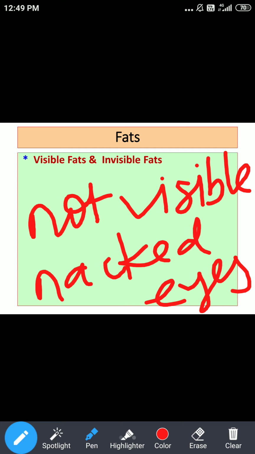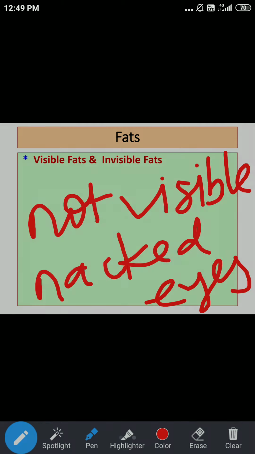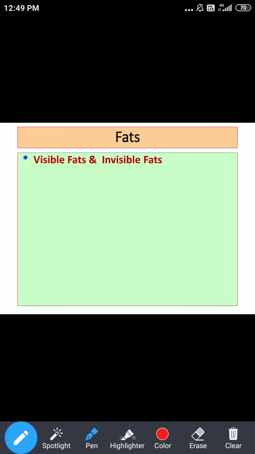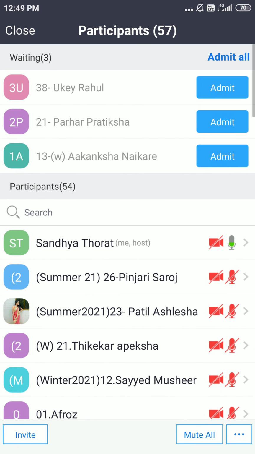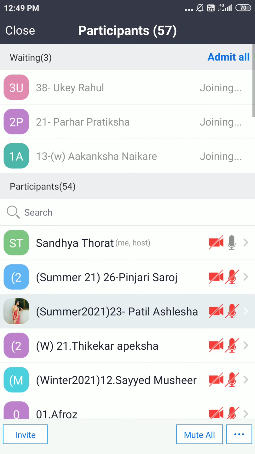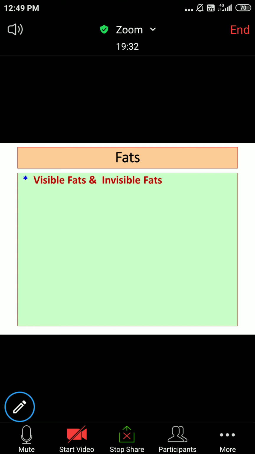And right now we talked about invisible fats in the sources. Whatever fats are present in cereals, pulses, nuts, or even some other plant sources, we are going to call these invisible fats.